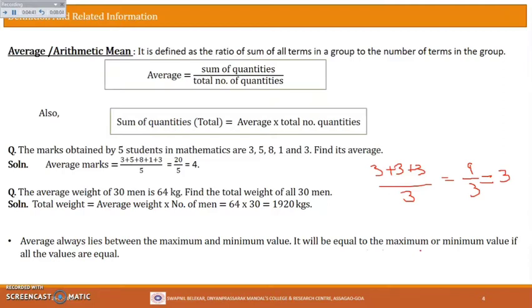So average will be equal to the maximum or minimum value if all the values are equal. Because look at here, what is the maximum value? Maximum value is 3. And what is the minimum value? Minimum value is also 3. So in this case, average is equal to that maximum or minimum value. And when will this happen? If all the values are same, if all the terms given are same. Alright, okay.